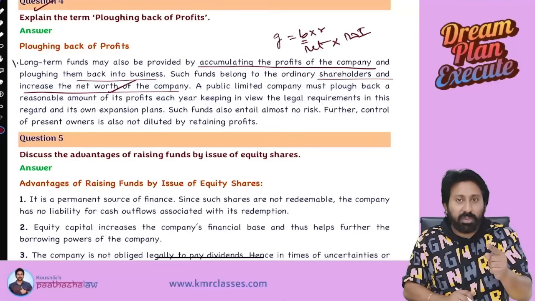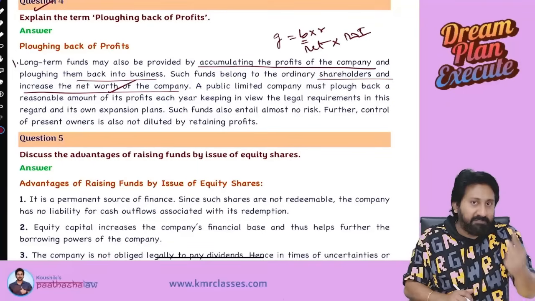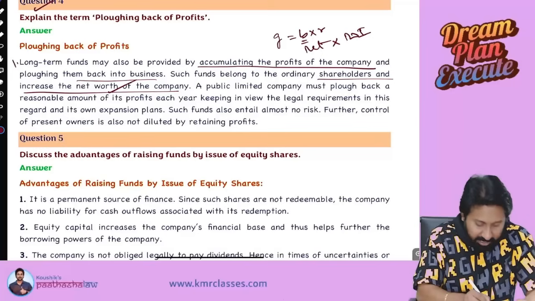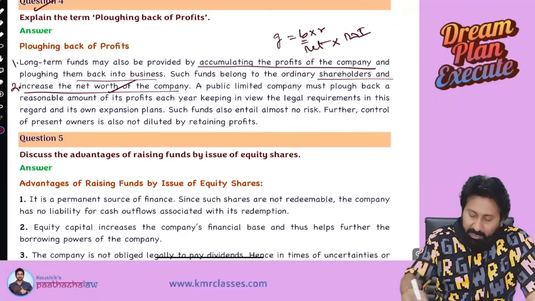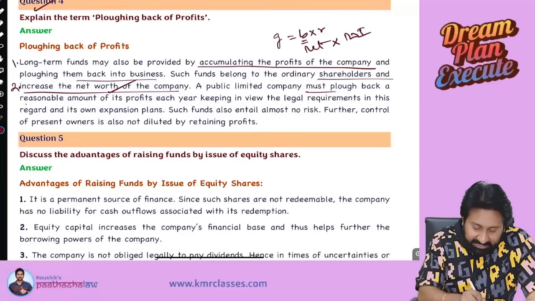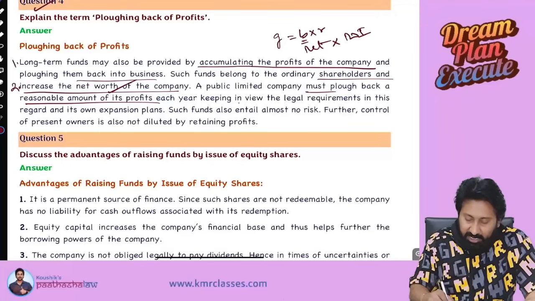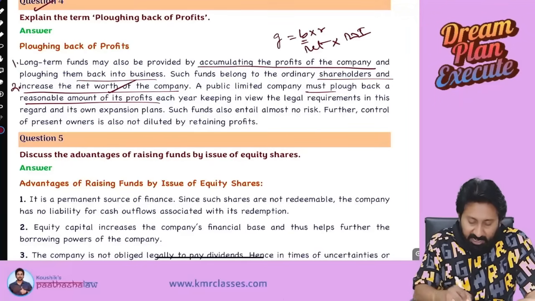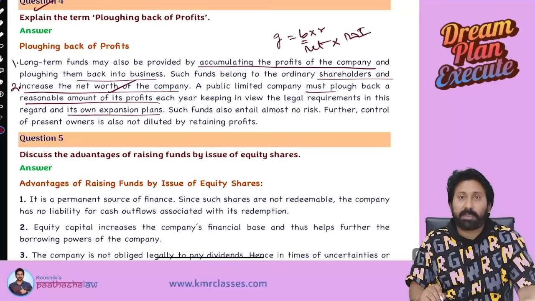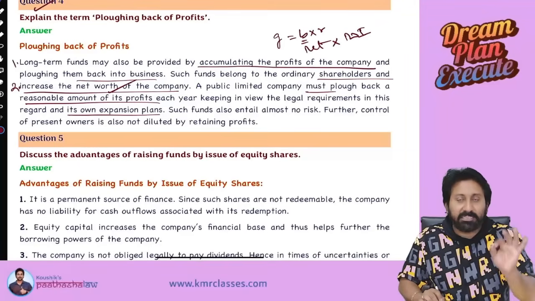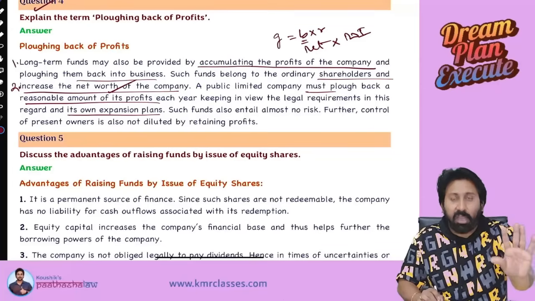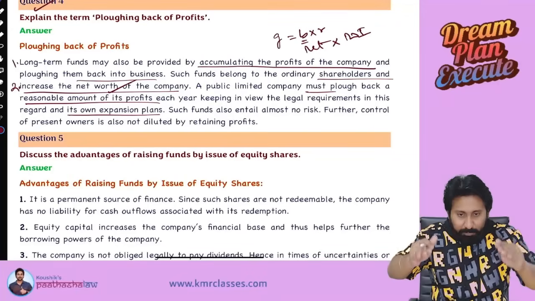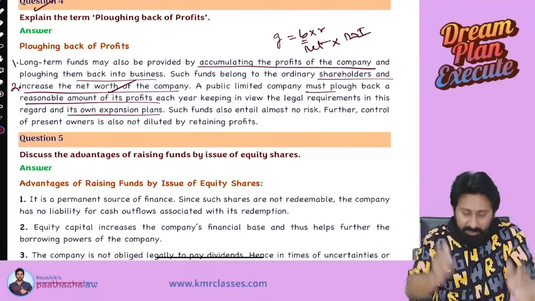It belongs to shareholders, and plowing back of profits into investment will increase the net worth of the company. Point 2: A public limited company must plow back a reasonable amount of its profits each year, keeping in view the legal requirements in this regard and its own expansion plan. So whenever expansion plans are there, do not always go for financing from outside.